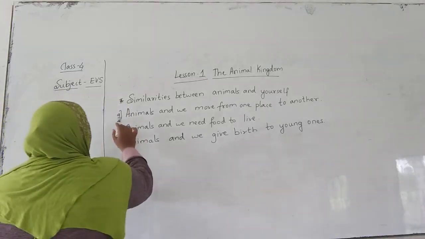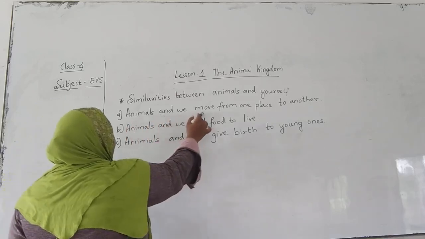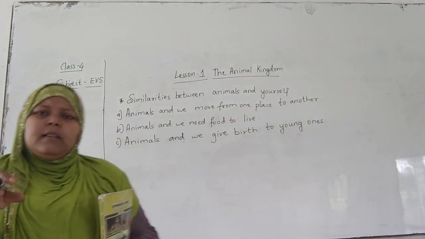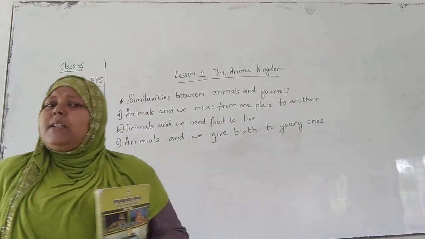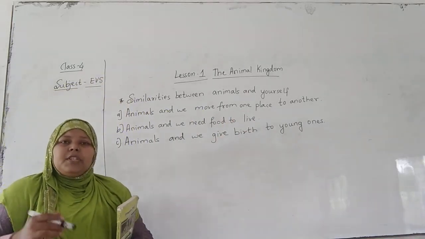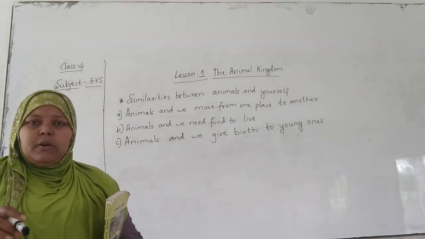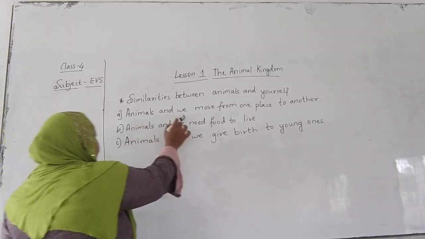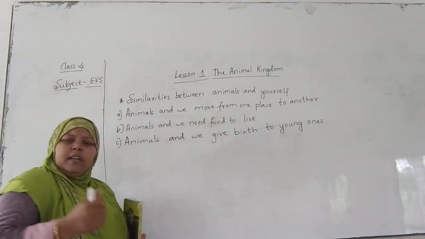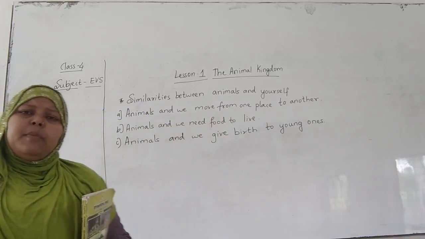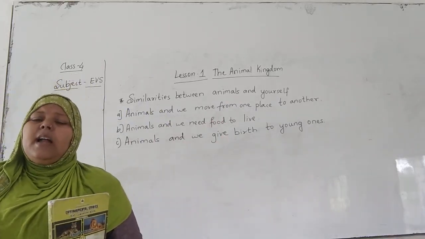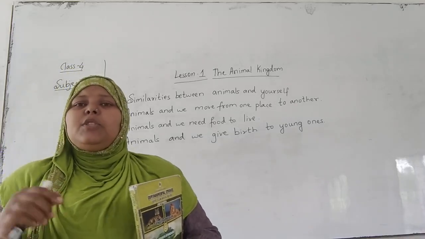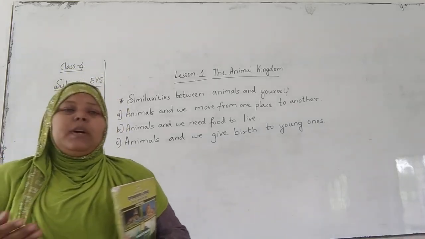First one: animals and we move from one place to another. Isn't it a similar feature of human beings and animals? The same features we can say. Animals and we move from one place to another. It may be in search of food, it may be in search of shelter, and sometimes in search to breed, which means to give birth to their young ones.